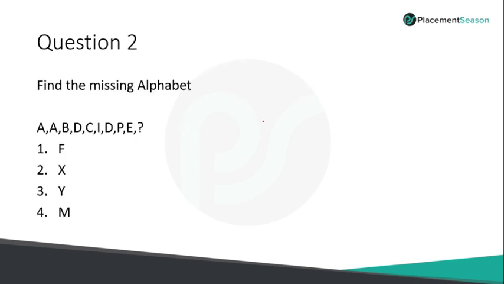Quickly moving to the next question: find the missing alphabet. If you have written all the alphabets and the numbering, it will be easier, because mostly human brains think in numbers rather than alphabets. So we just do the numbering. A is alphabet number 1, B is 2, C is 3, D is 4, I is 9. What is P? P is the 16th alphabet. If you have written all the alphabets, this will be handy and you can easily pick the numbers. E is 50. So try to figure out the next number.